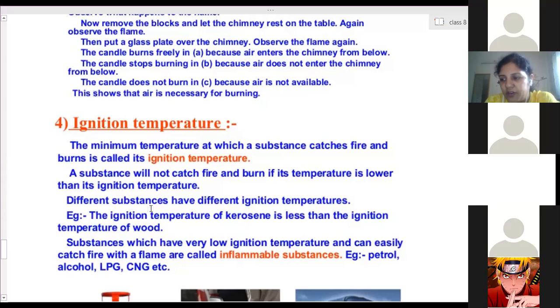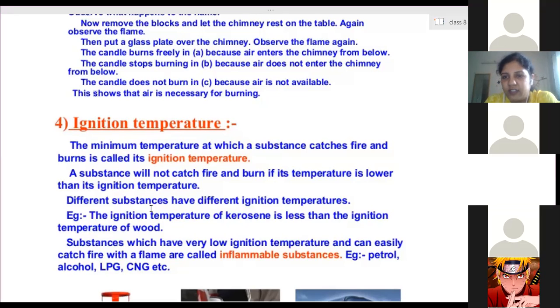Due to the presence of water absorbing the heat energy, the paper cup won't reach its ignition temperature, and therefore it will not catch fire. Is it clear? We can even boil water in that cup.